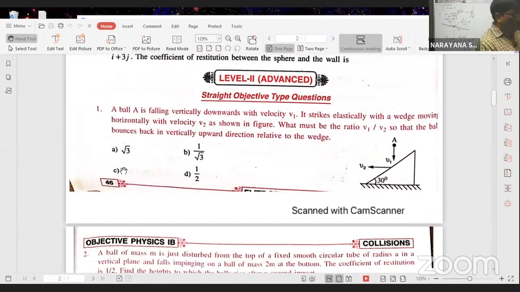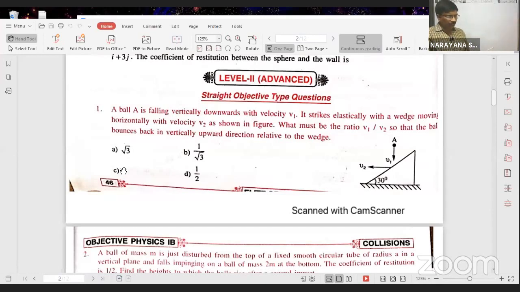Next. First problem, you see. All of you see in Level 2, first problem. Level 2, page number 46, first problem. That is also an important one.